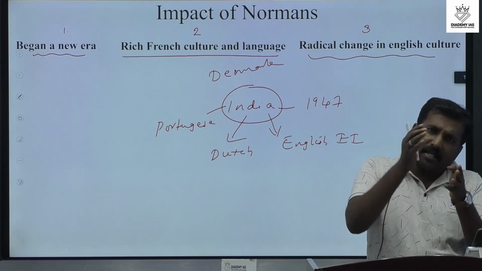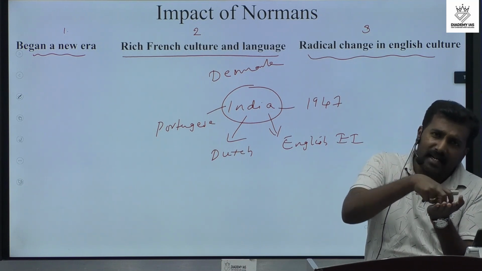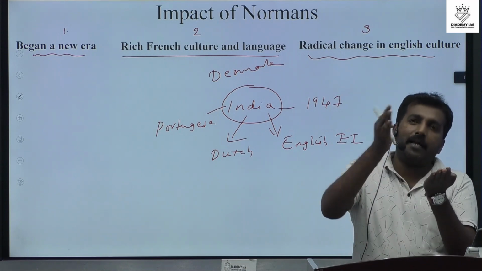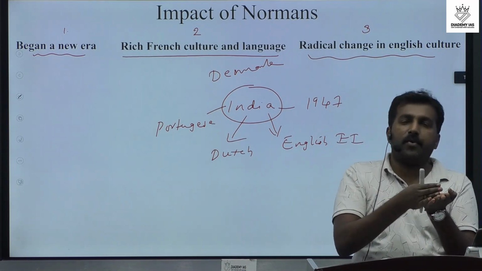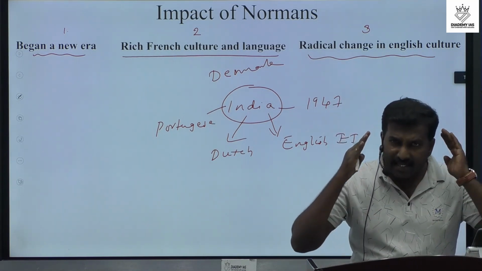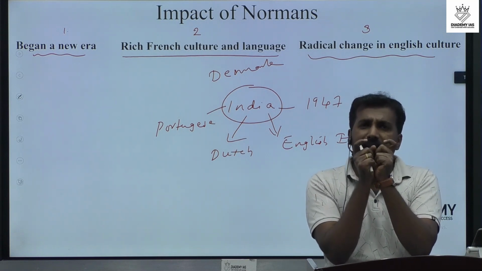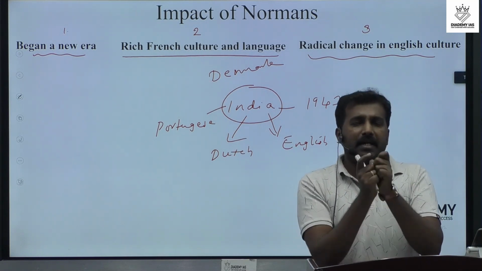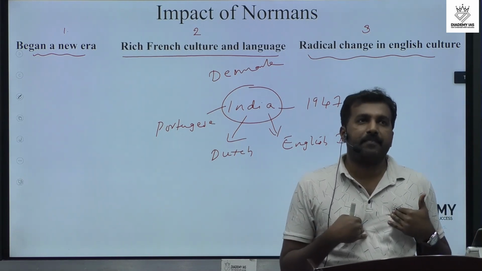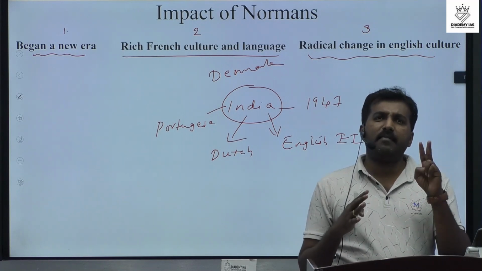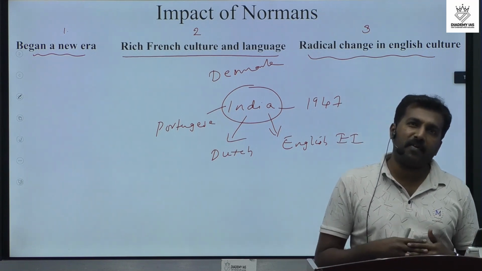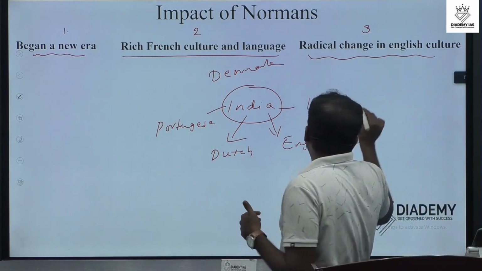Then the actual English language was influenced by different languages like French, Latin, Greek, and all. Normally we can say that in England, English is a vernacular language. What is a vernacular language? For example, we can take Hindi. We know that we can divide Hindi in 2. That means one is pure Hindi. For example, we can take Delhi, New Delhi.